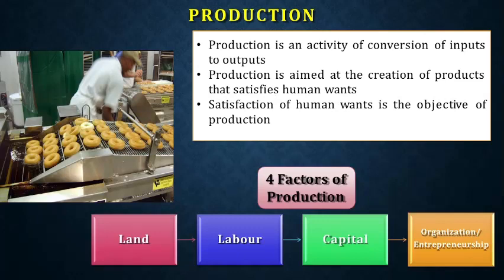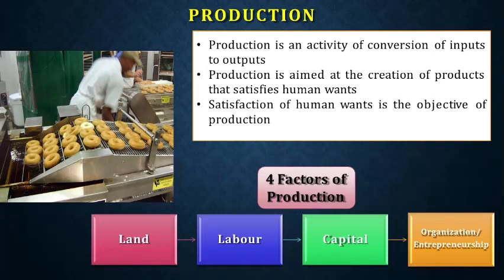Production is an activity of conversion of inputs into outputs, aimed at creating products that satisfy human wants, so that they have some utility. That's the major part of the discussion. According to J.R. Hicks, production is an activity, whether physical or mental, which is directed to satisfaction of people's wants through exchange. It's very clear from the definition: you are doing an activity, whether physical or mental, for satisfying the wants of people. That creates production.